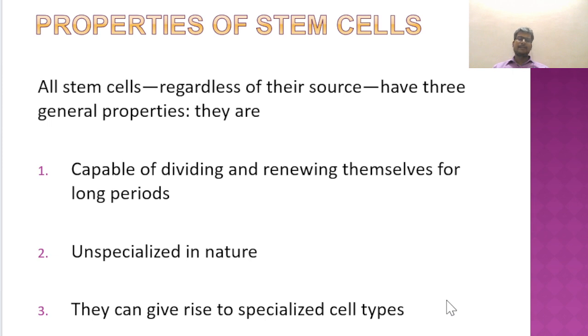Basically, we can understand this better if we know the properties of stem cells. All stem cells, regardless of their sources, whether derived from an embryo or from adult organs, have common properties. The first and foremost is that they are capable of dividing and renewing themselves for long periods. Second, they are unspecialized in nature. Third, they can give rise to specialized cell types.